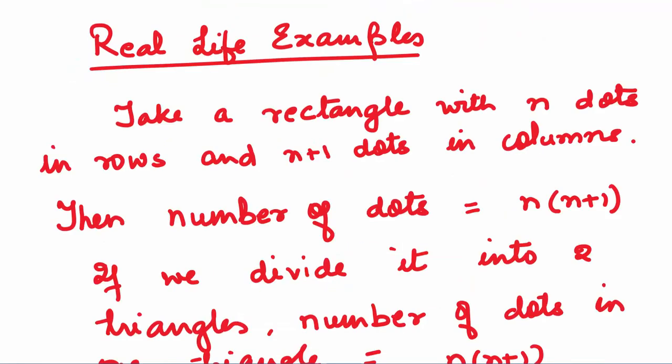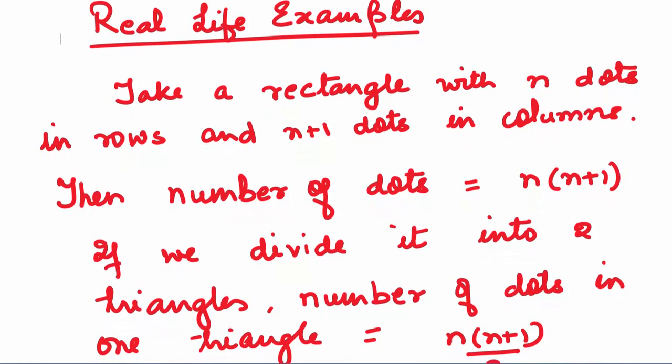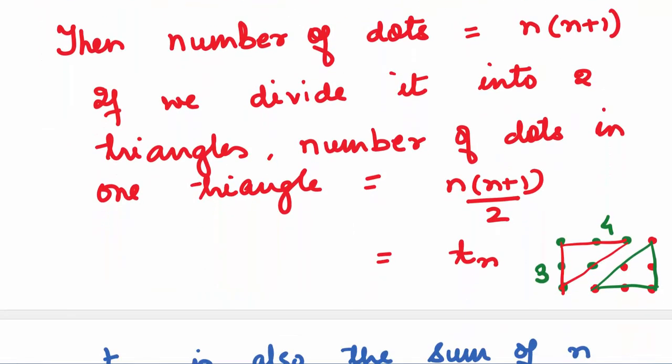Let's look at some real life examples. If we take a rectangle with n dots in rows and n plus 1 dots in columns, or vice versa, then the number of dots is n into n plus 1. If we divide it into two triangles, then the number of dots in each triangle will be n into n plus 1 upon 2, and that is nothing but the nth triangular number.